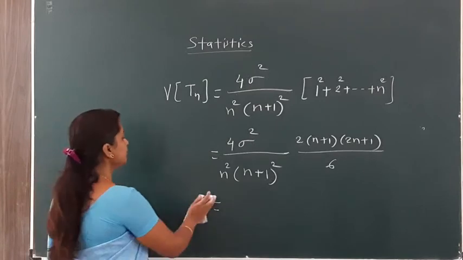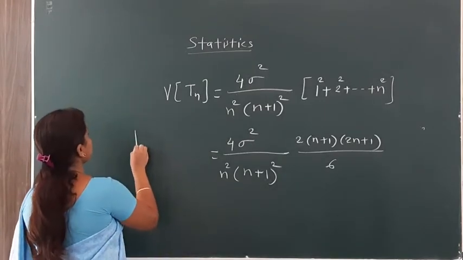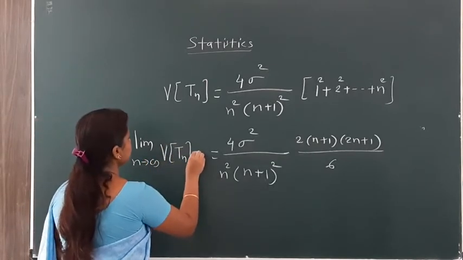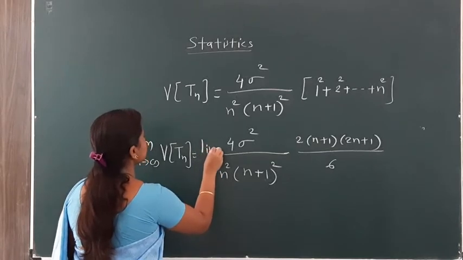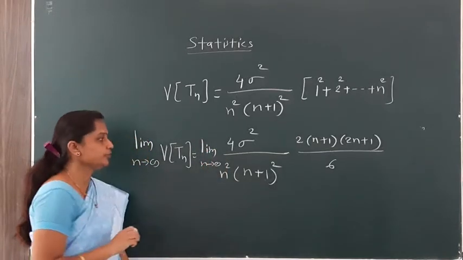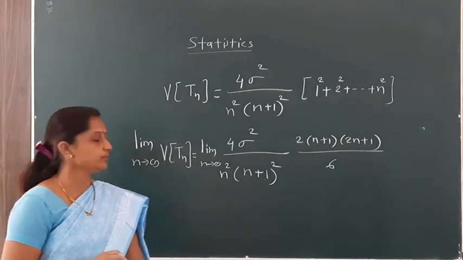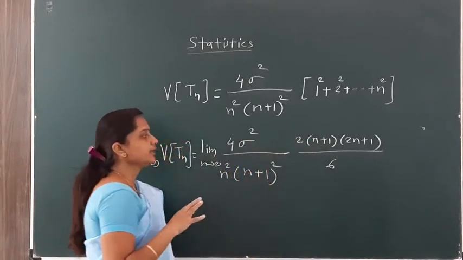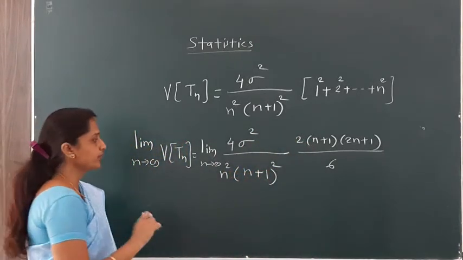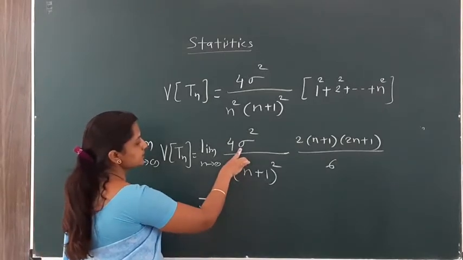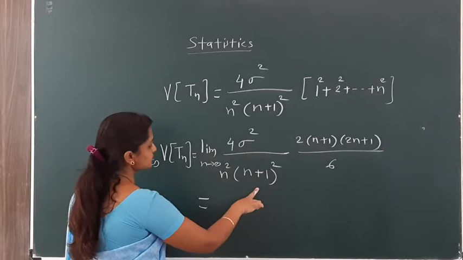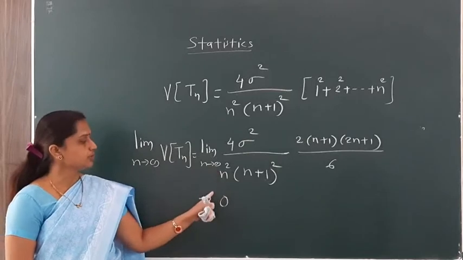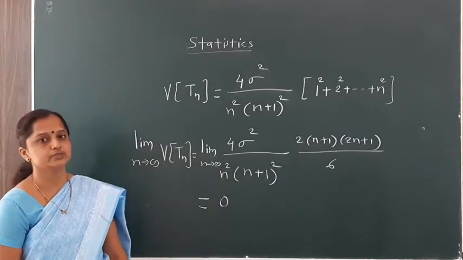Then we take the limit of both sides. I write here the limit as n tends to infinity of the variance of Tn. I will make a change here only: instead of writing all these terms, the limit as n tends to infinity means we substitute n as infinity in all these terms. Solve this in detail and you find that sigma square multiplied by the limit of this quantity becomes 0. Sigma square multiplied by 0 is 0. There are two terms; you solve this by using properties or by using the definition of limits.